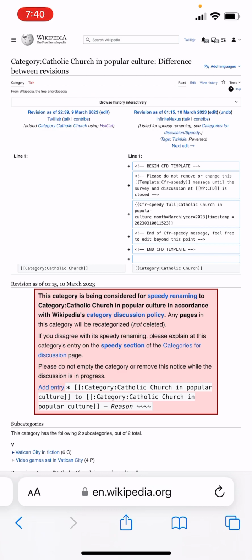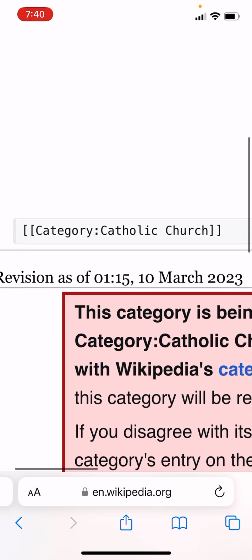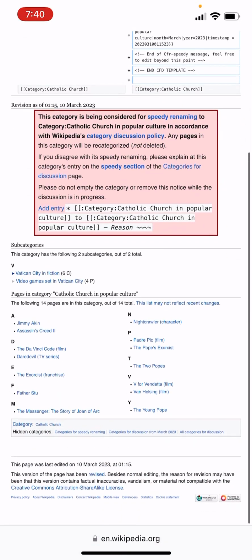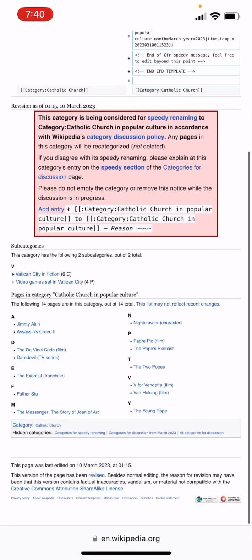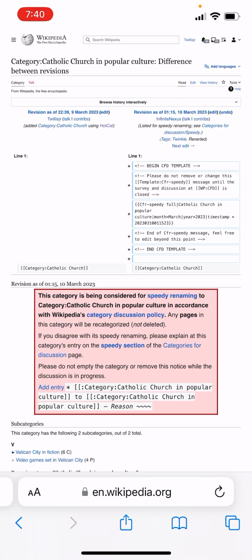And all it is is category Catholic Church in double brackets. And I'll zoom in for you. All I did was literally add this and saved it. And then the page was created. I originally started it with the P and the C in popular culture capitalized, so that's what this red box is here. It was actually switched over to lowercase. That's okay.